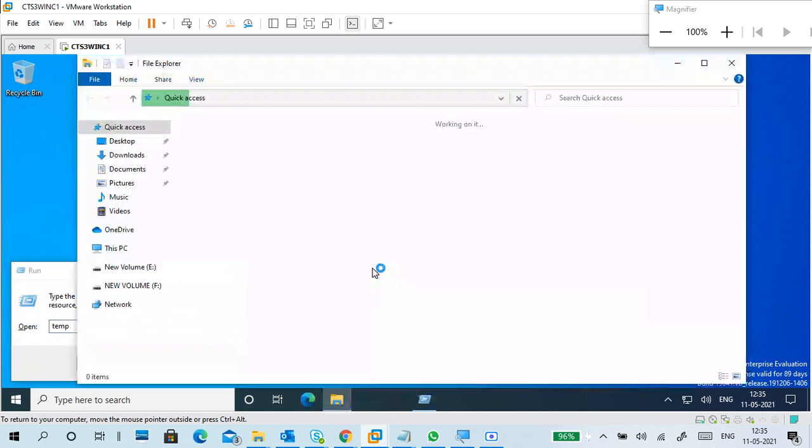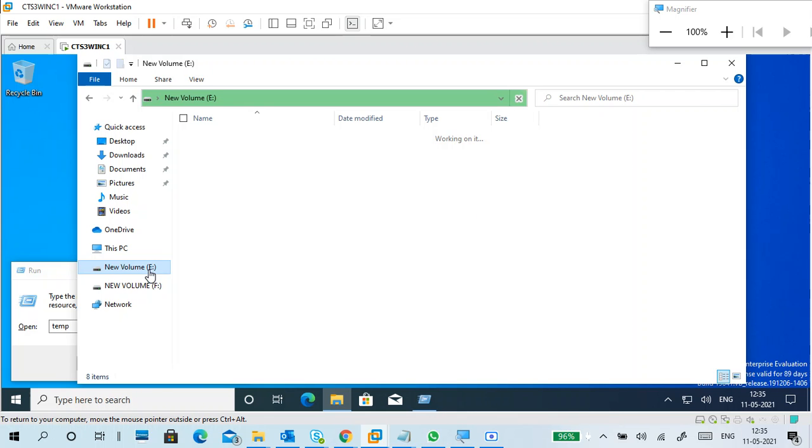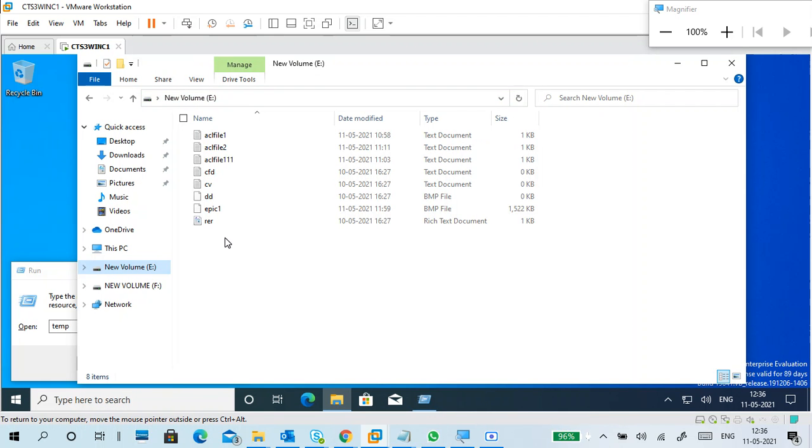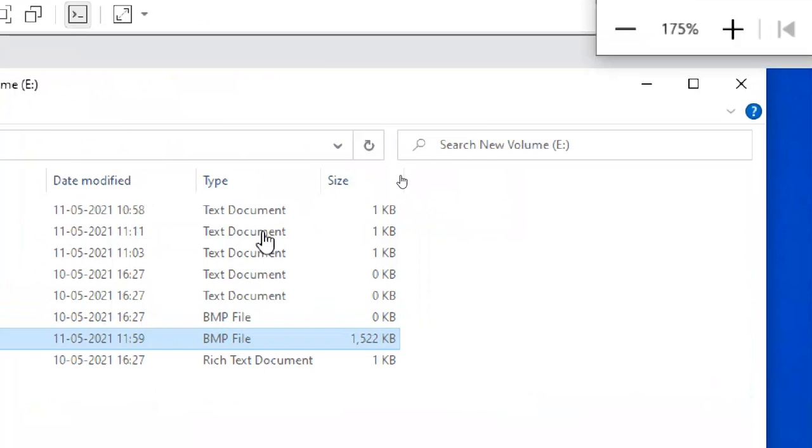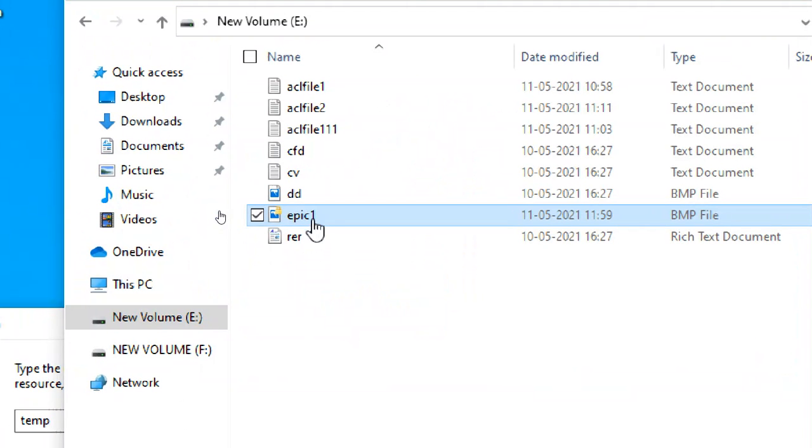Yeah, it's open. E drive. So this is the file, right? This is the file.